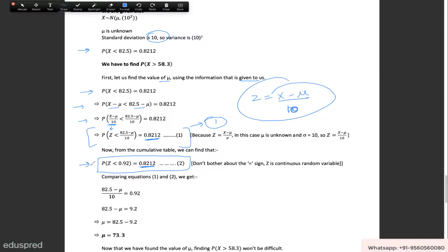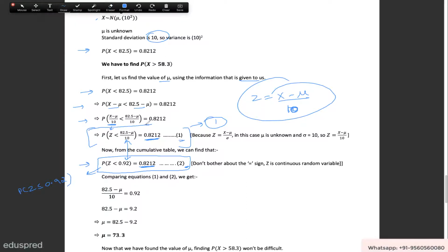Don't worry about the equal to signs. If I want, I can also write this as this. But I'm deliberately not writing the equal to sign because I'm going to compare this equation number 2 with equation number 1, since both of them have exactly the same structure. If you want to write the equal to sign, it's fine. If you don't, it's fine, because when you're working with a continuous random variable, the equal to sign has no importance. For the sake of ease, I'm not writing it here.